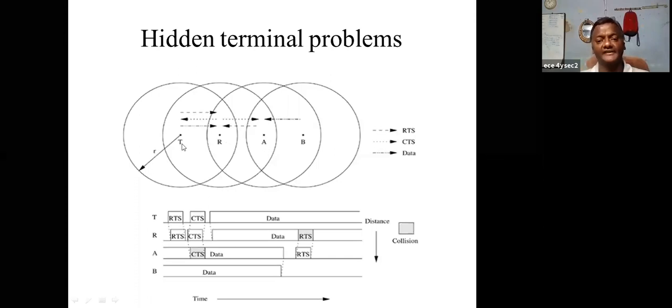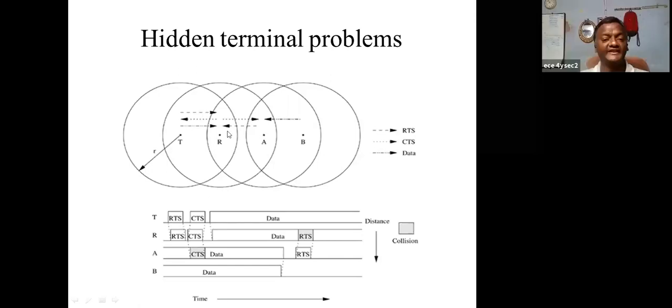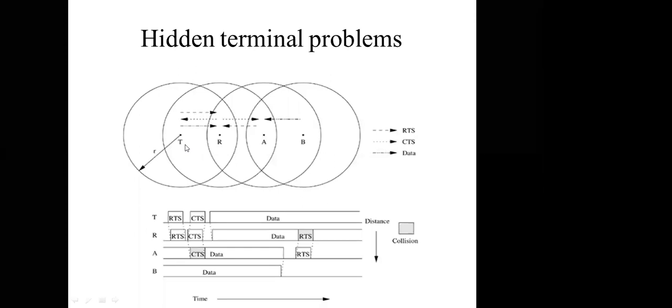But R is already in transmission with T, so A's RTS collides with the T data. So there is a collision problem. This is called the hidden terminal problem.